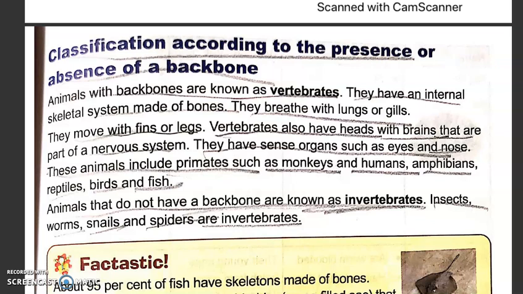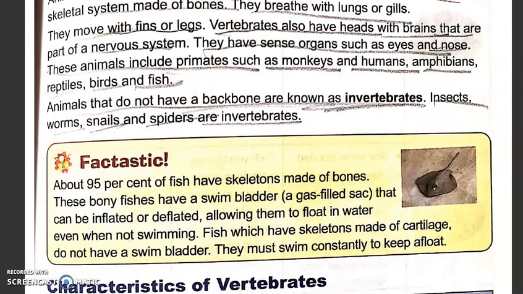Vertebrates also have heads with brains that are part of a nervous system. They have sense organs such as eyes and nose. These animals include primates such as monkeys, human beings, amphibians, reptiles, birds, and fish. Animals that do not have a backbone are known as invertebrates. Insects, worms, snails, and spiders are invertebrates.